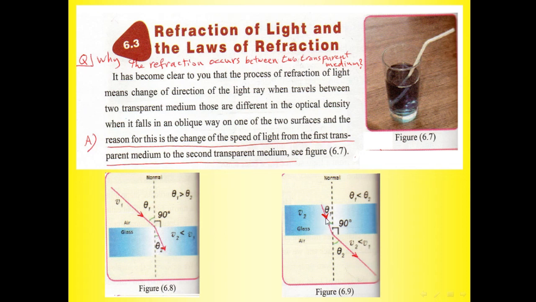In this case, when the ray comes from glass to air, the refracted ray will be away from the normal. So the angle theta 2 is greater than theta 1. So when the ray comes from a less dense medium to a larger optical density medium, the refracted ray will be closer to the normal, and vice versa.